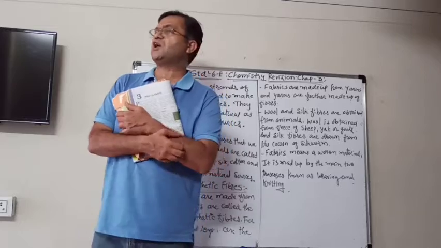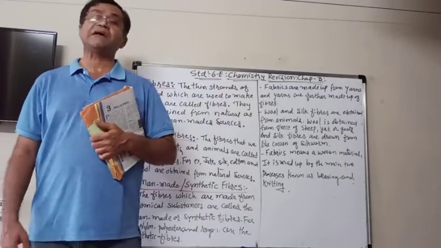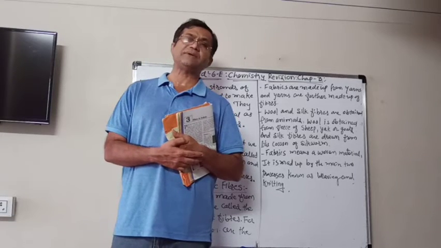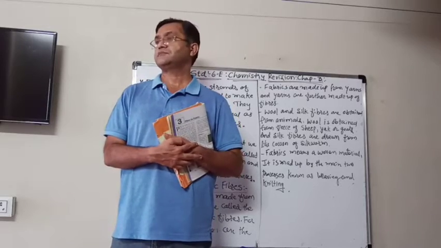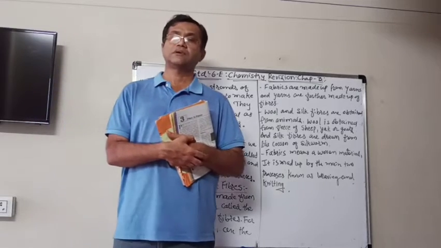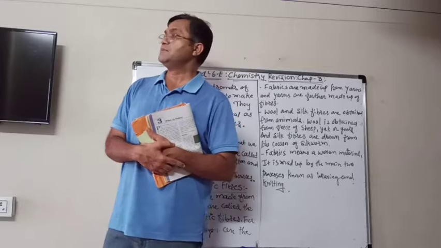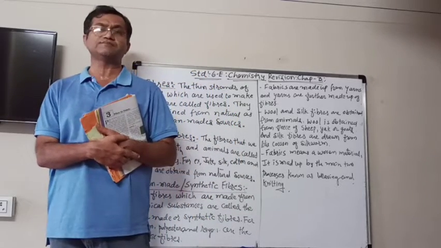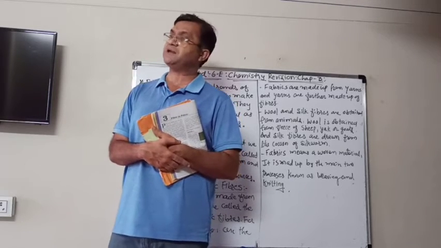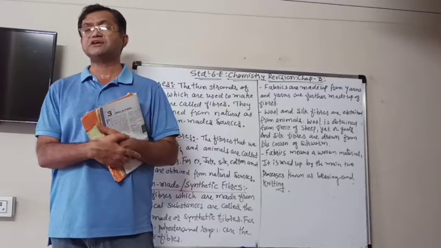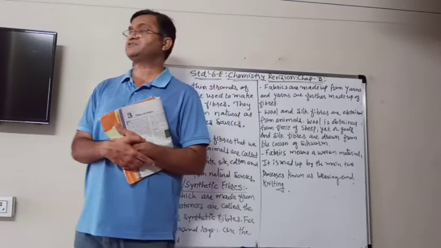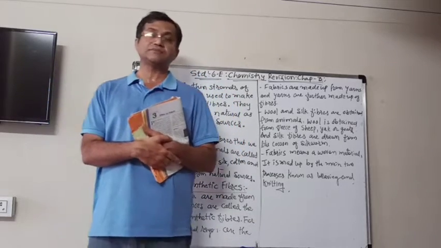For example, nowadays lots of types of synthetic fibers are obtained. Some examples are nylon, rayon, polyester, acrylic, etc. They are not obtained from natural sources like plants or animals, but they are made in the factories using chemicals, and therefore they are known as synthetic or man-made fibers.